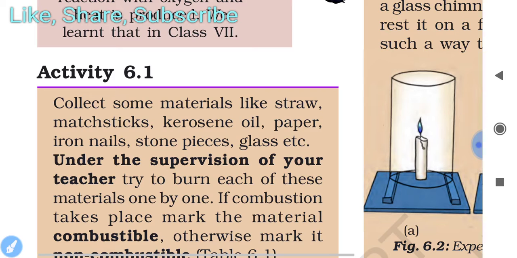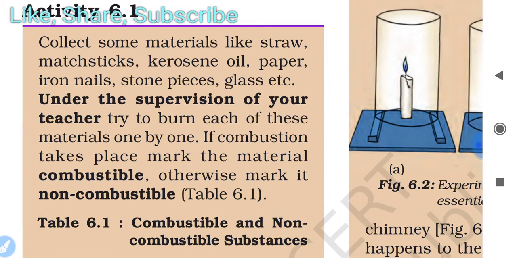So another activity is here, in which you have to collect some materials like straw, matchsticks, kerosene oil, paper, iron nails, stone pieces, glass, etc. Under the supervision of your teacher, or if you are doing it at home, with care from your parents, try to burn each of these materials one by one. If combustion takes place, mark the material combustible, otherwise mark it as non-combustible.